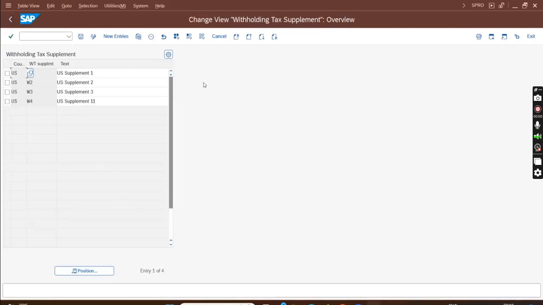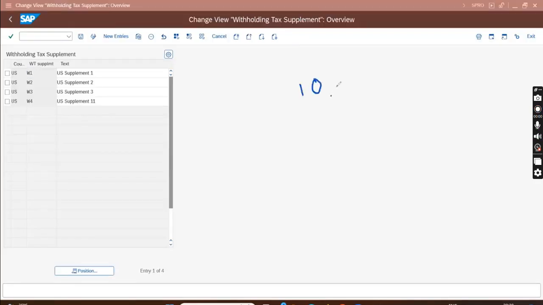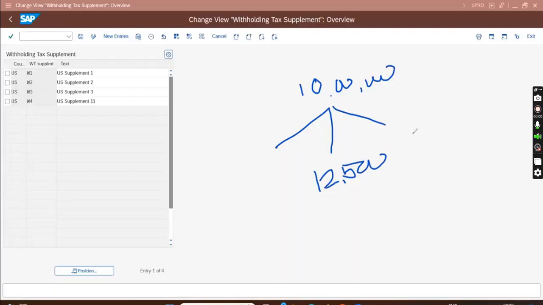What is supplement? Sometimes it may happen that, like in India, say your total income is coming as 10 lakh. On that we have tax calculation: up to 250 no tax, then 250 to 5 lakh 5% tax, which is coming as 12,500. Then 5 lakh to 10 lakh 20%, which is coming as 1 lakh.